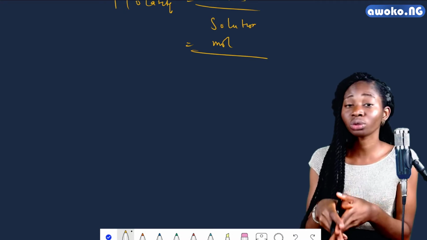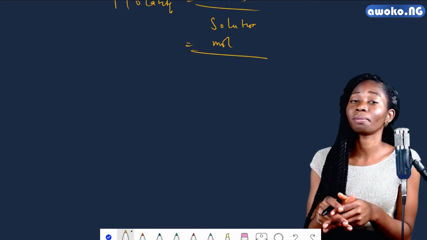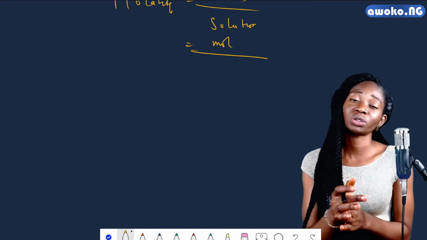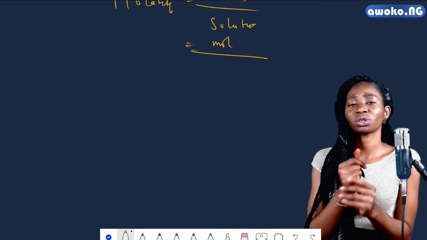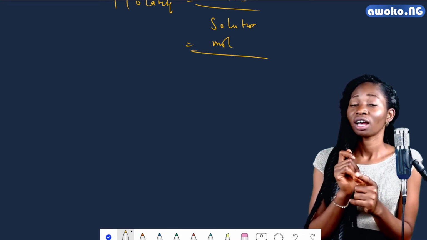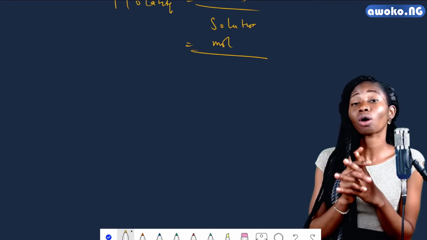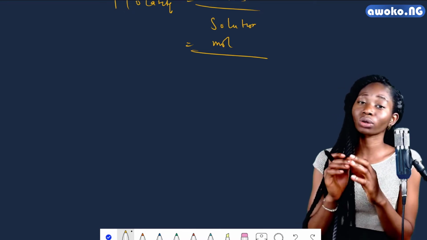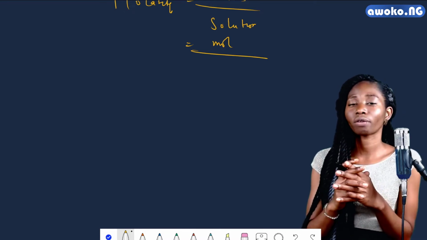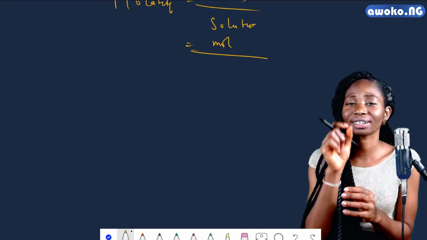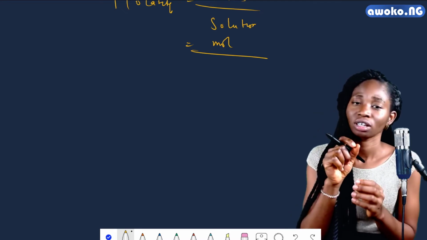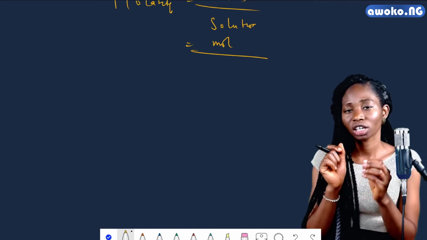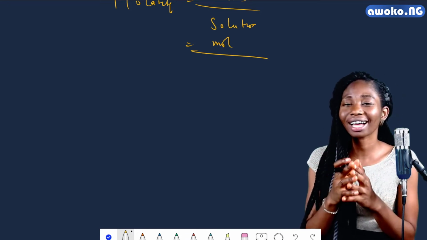While for the solution, we have the solution measured as a volume. Remember, these solutions are simply liquid. And if you can recall, in one of our lessons, we gave the characteristics of liquid to be substances that can flow. And these substances also assume the shape of the container. We cannot literally measure the mass or the volume of this liquid, except they are being put into a container and they're measured as volume.